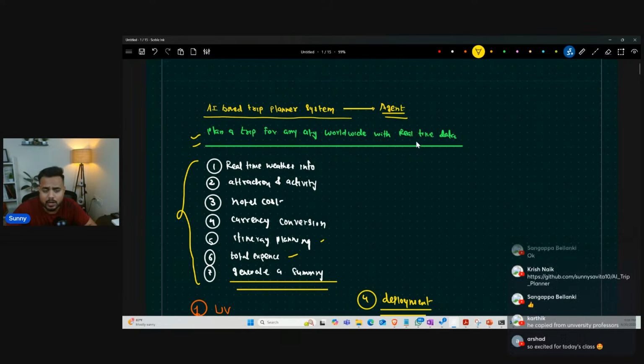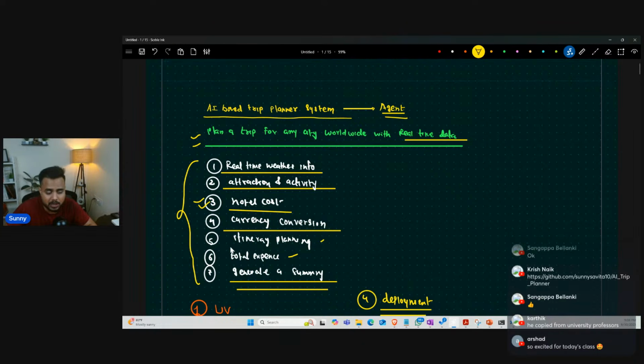If we're talking about the real time data, this data we're going to consume from various APIs. I showed you that we can consume data using the weather API, and from other APIs like places, that is Foursquare or Google Places. For calculating the total cost, we are going to create a custom tool. Then we have currency conversion, and for this also we had one API, that was the exchange API.